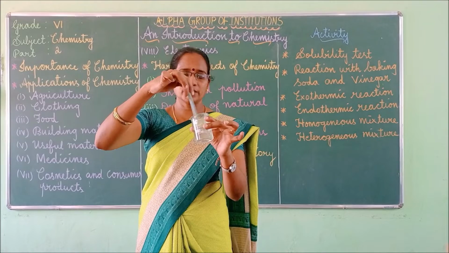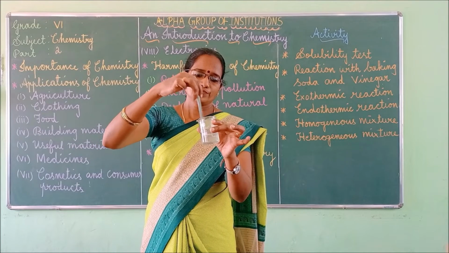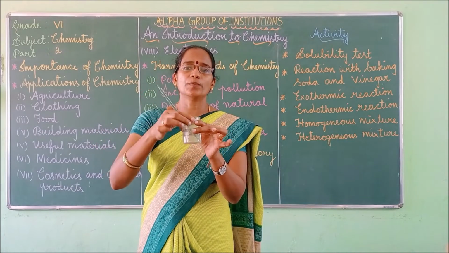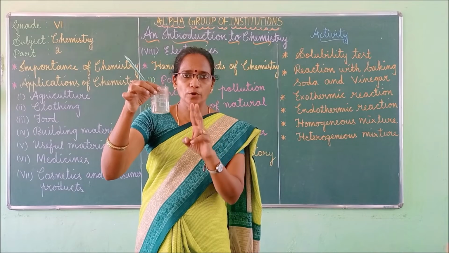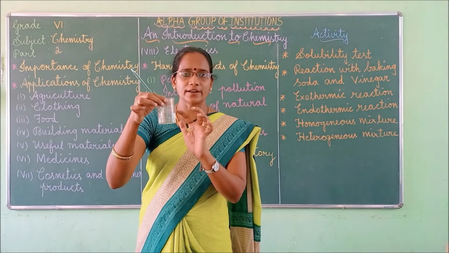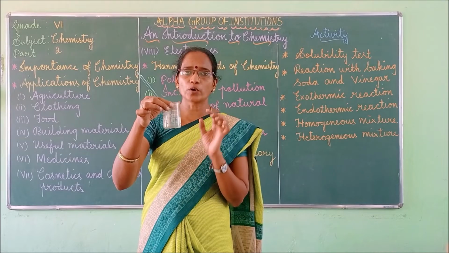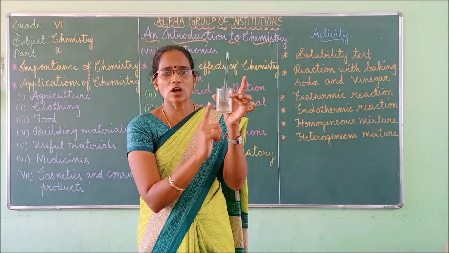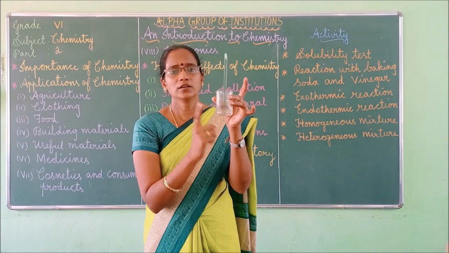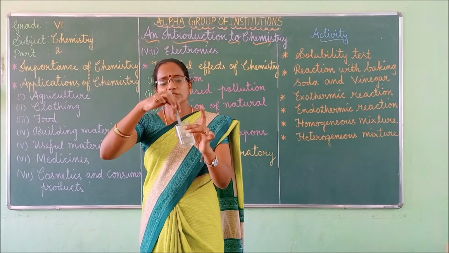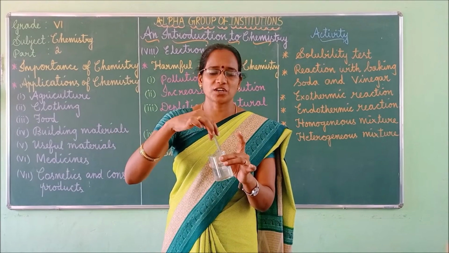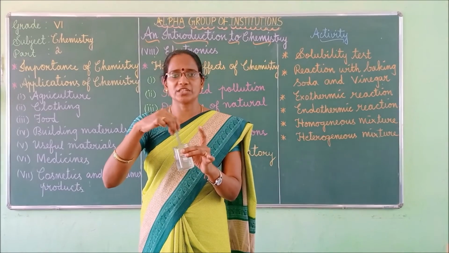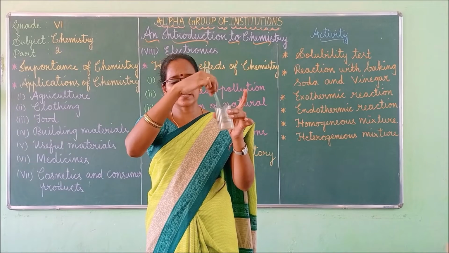After stirring a few minutes, what do you observe now? You will observe that common salt is completely soluble in water. Isn't it? Two components I have added. One is common salt, another one is water. Both the components mixed and you can see only one phase here because salt completely gets dissolved in water. Okay? Yes. So this is called the homogeneous mixture. If the mixture is completely dissolved in water, then it is called the homogeneous mixture. You can see only one phase, isn't it?